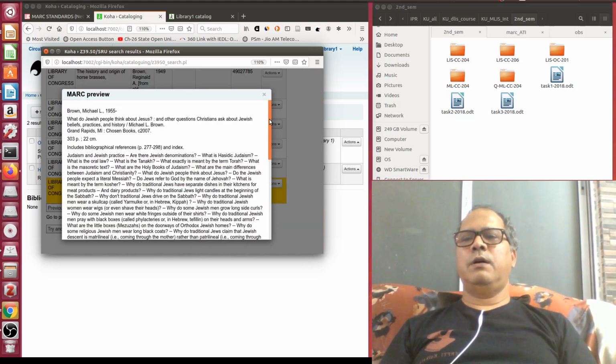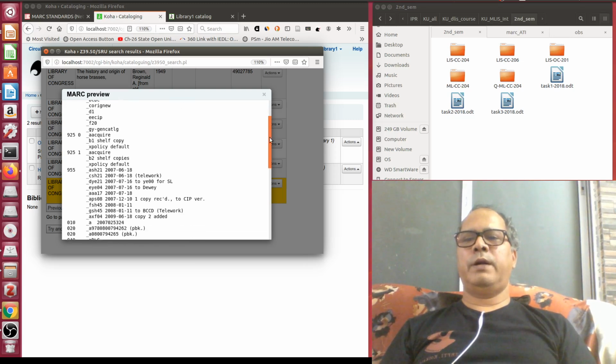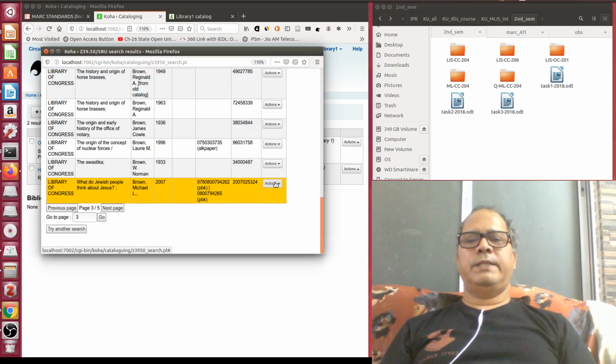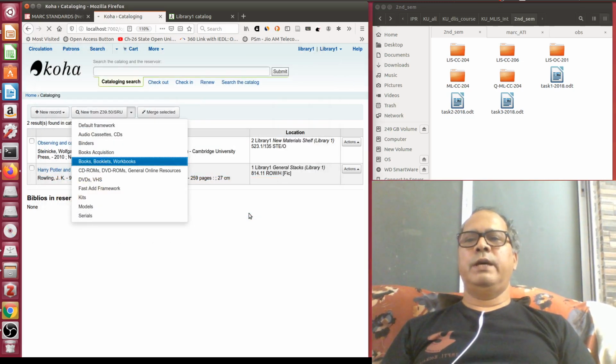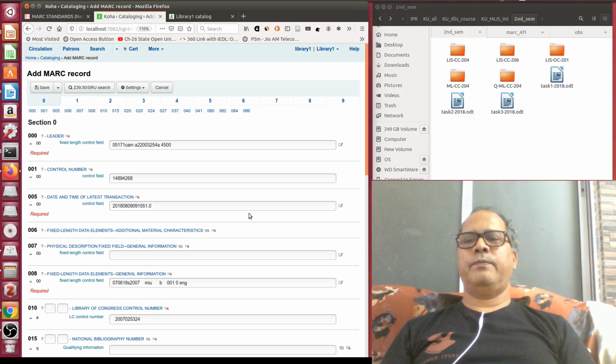So this is the MARC preview of the book. So all MARC records are there. Then if I am satisfied that this is the book I am looking for, this is matching, I can click import. So you see here, the entire MARC 21 record will now be coming to my local Koha for editing.